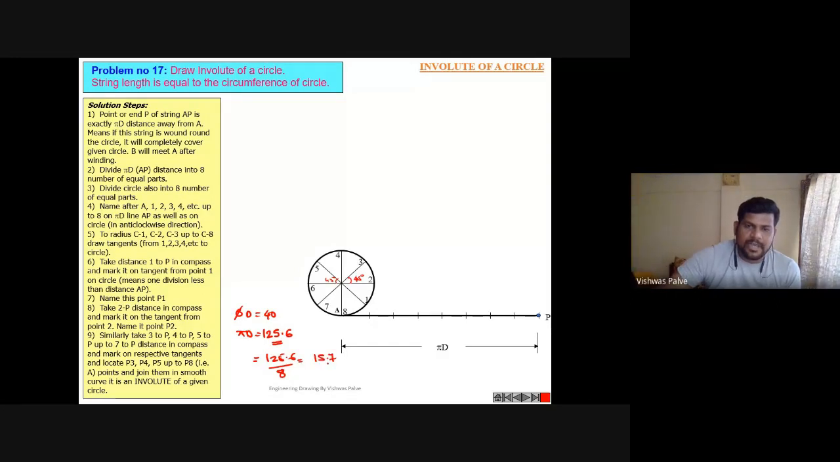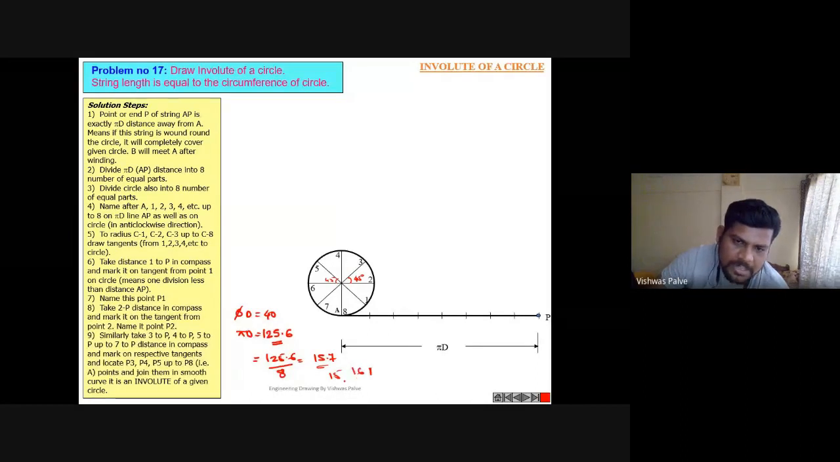How much is the smallest distance which we can measure? The smallest distance which we can measure is 1 millimeter on a scale. You can refer to any scale. Suppose I'm using an HB pencil, the thickness of that line is 0.5 mm, right? On the scale we cannot draw 15.7. Either we can draw 15 millimeter or 16 millimeter, but we cannot draw 15.7, right?